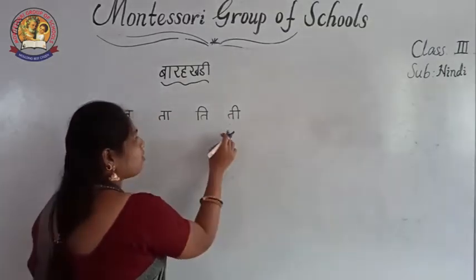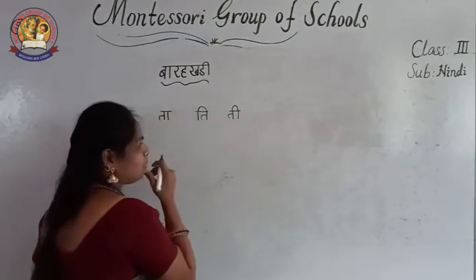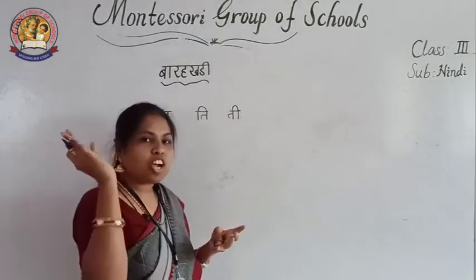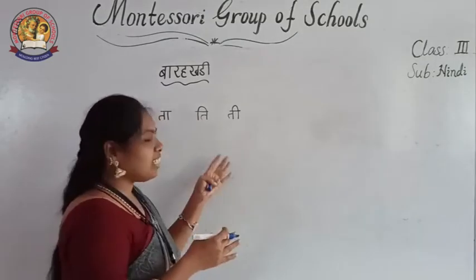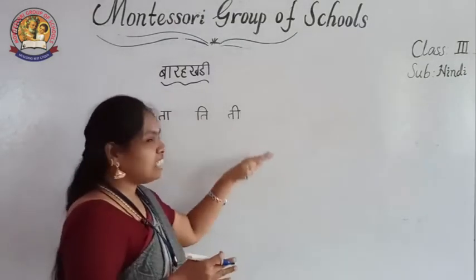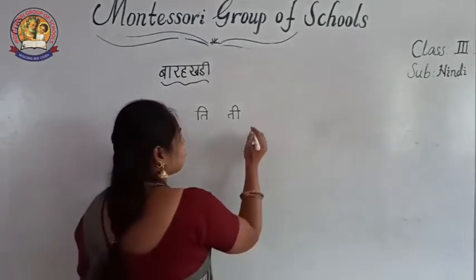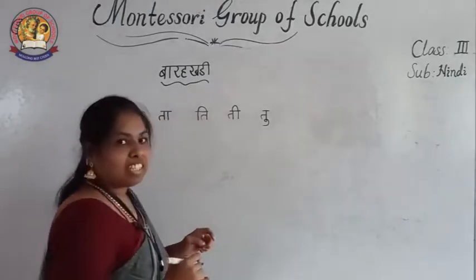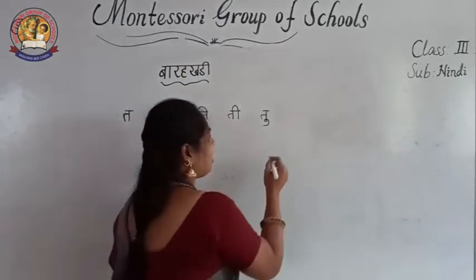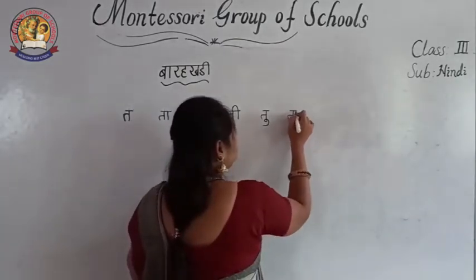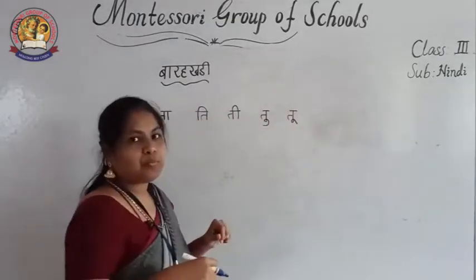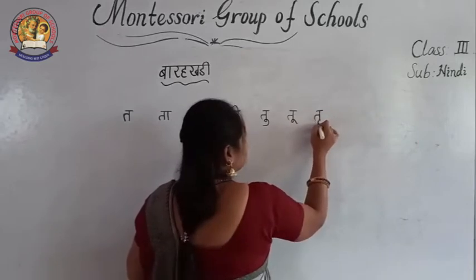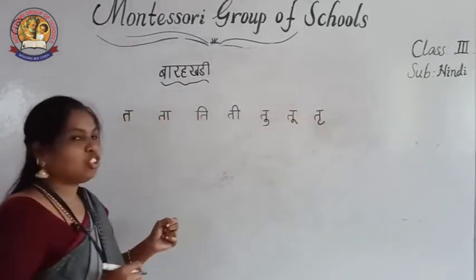And what are the sounds of this one? Ta, badi e ki matra. Ta and e sound, both sounds you have to mix and say. Ti. Ta, badi e ki matra, ti. See, next ta, u ki matra, tu. Ta, ru ki matra, tru.